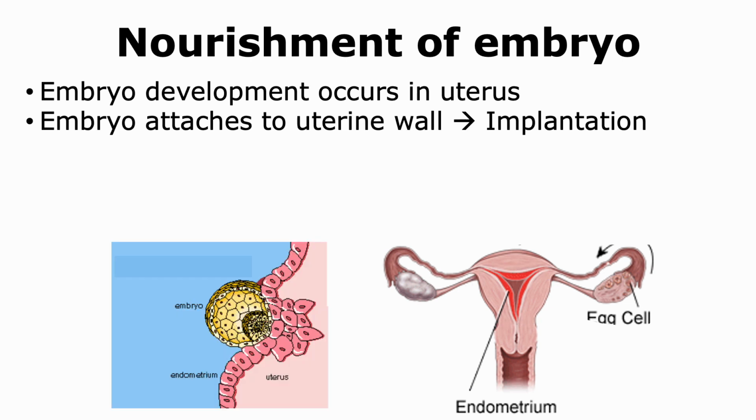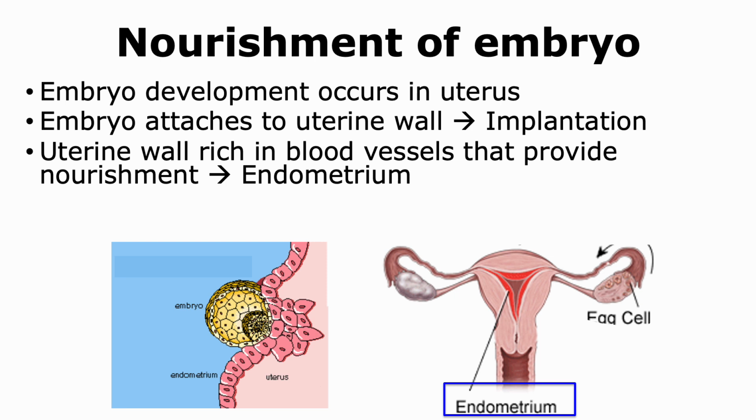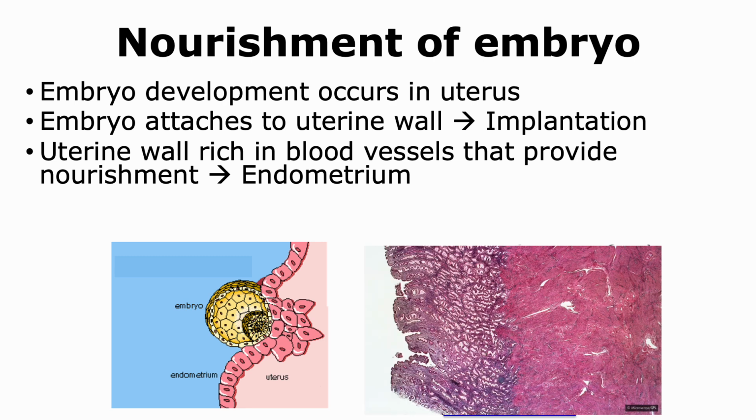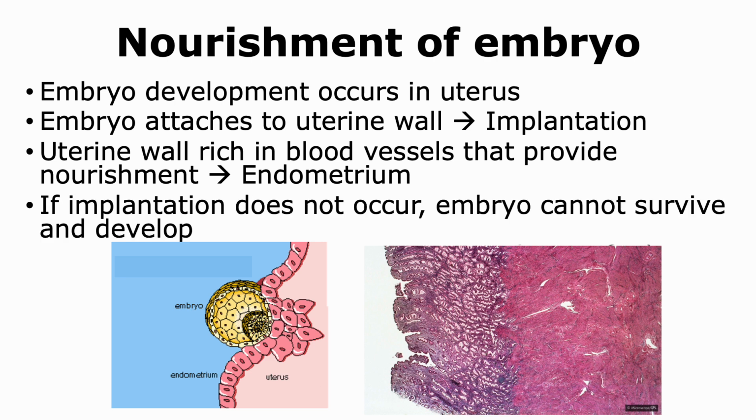Now, the embryo attaches to the uterine wall through a process that's called implantation, which is shown in the figure to the left. The uterine wall is rich in blood vessels that provide nourishment, and that region is called the endometrium, which is highlighted in the figure to the right. It should be noted that, as we can see in the figure to the right, this layer of the endometrium, which is rich in blood vessels, can be quite thick so that it can provide nourishment to the growing embryo.